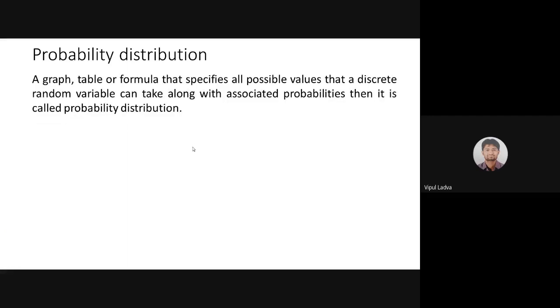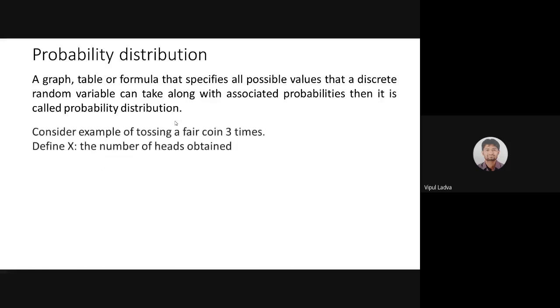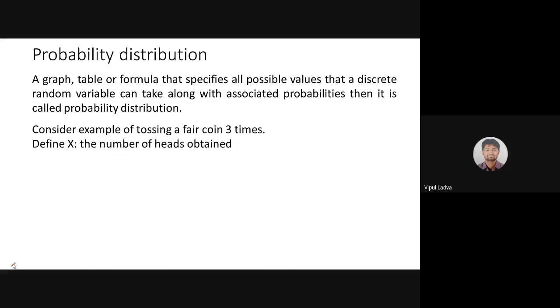We can explain probability distribution with the use of a graph, table, or formula that specifies all possible values that a discrete random variable can take along with the associated probabilities. Then it is called a probability distribution. There might be some confusion in your mind. Wait, let me discuss this with an example.